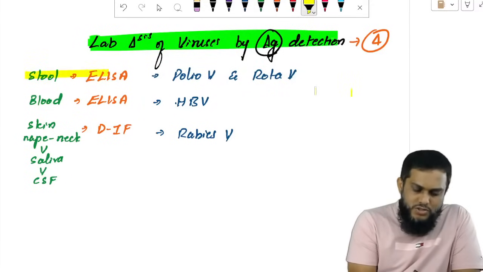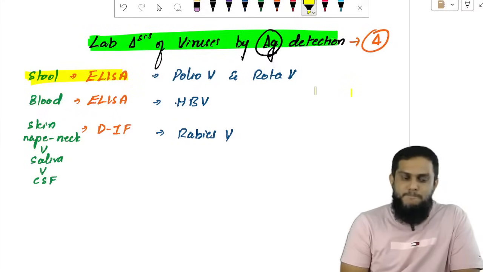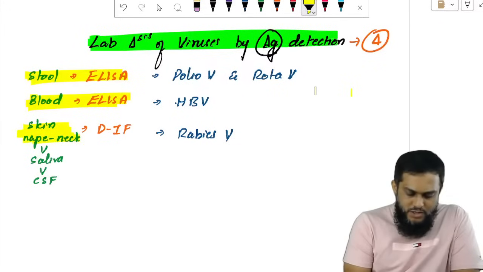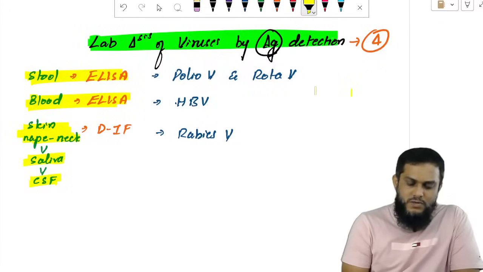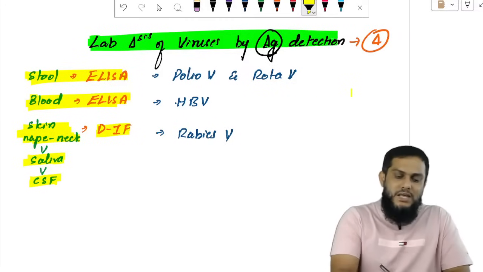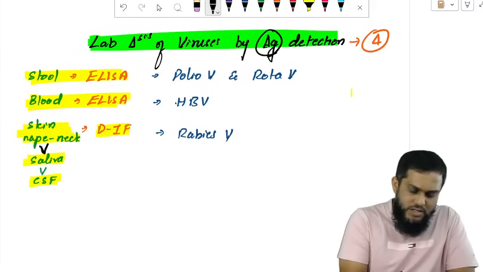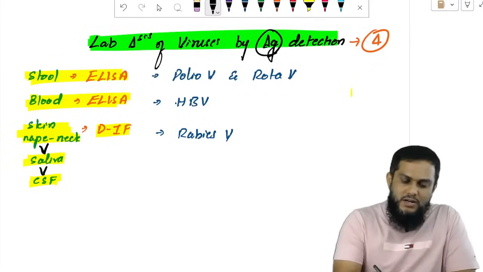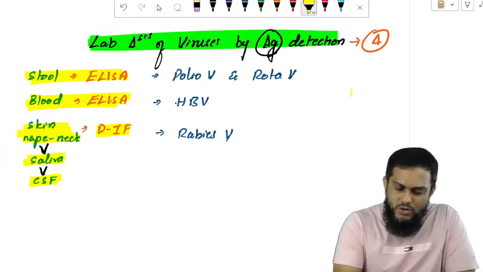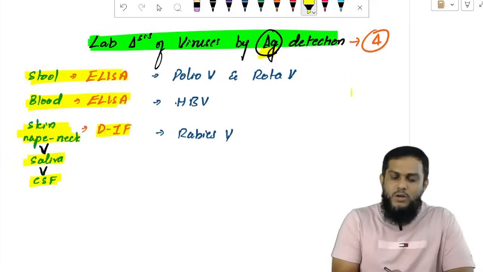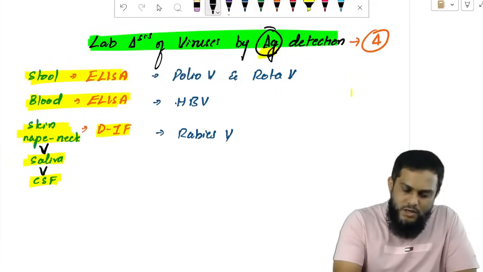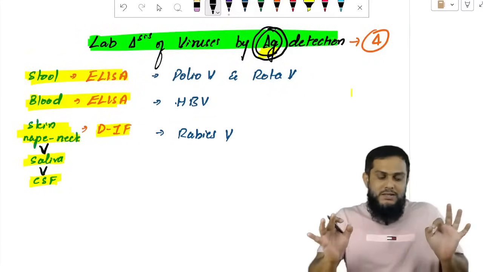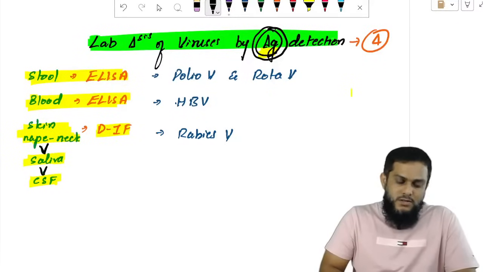One is the stool sample, where we may detect the antigen by ELISA. Blood sample, we may detect the antigen by ELISA. Skin from the nape of the neck, saliva or CSF, where we detect the antigen by DIF. And remember, skin from the nape of the neck is better than saliva, which is better than CSF. First I want to highlight, we are talking about antigen detection in viruses.